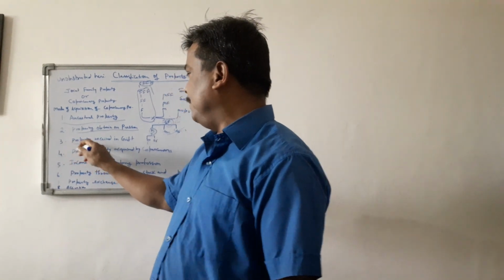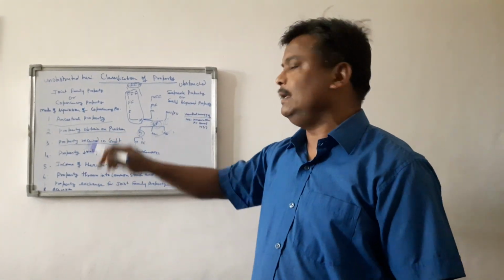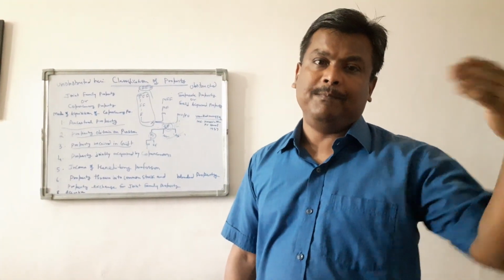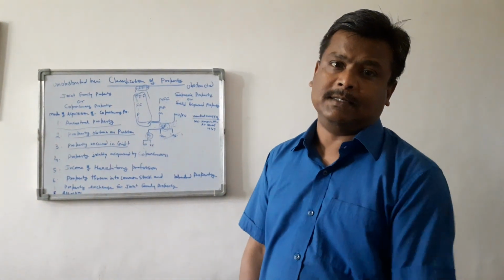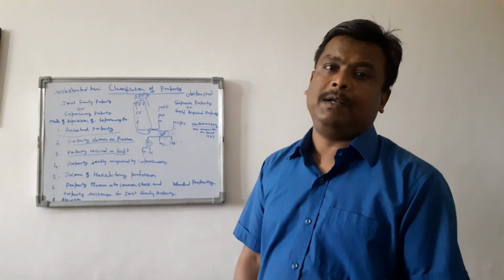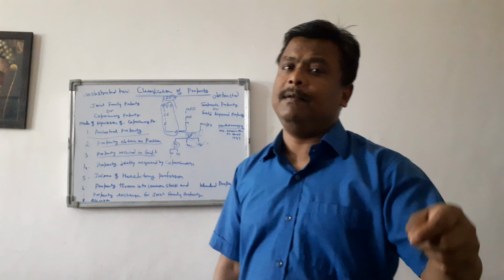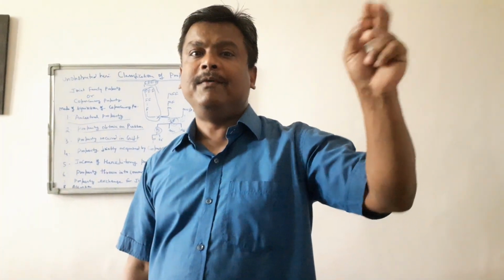Likewise, if you see property obtained on receiving a gift, you know well that a gift is transfer of property by one person to another person without any consideration. If I have transferred my property to any other person without any consideration, it is a gift. So gift is generally made in connection with love and affection.